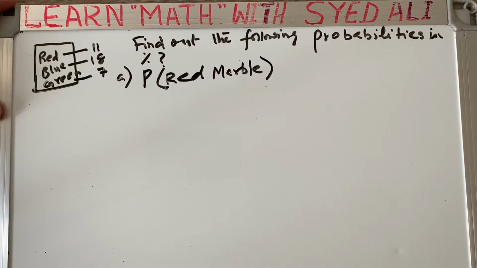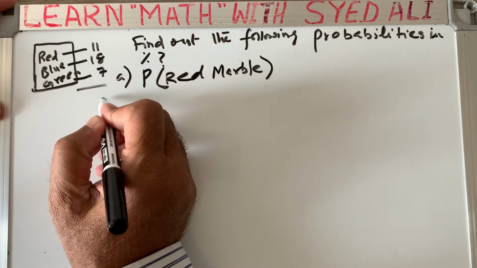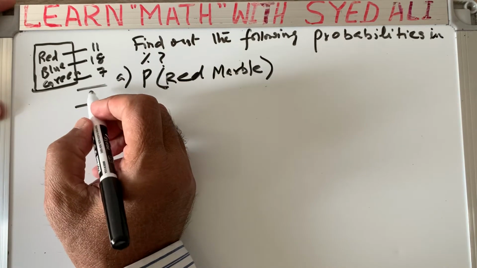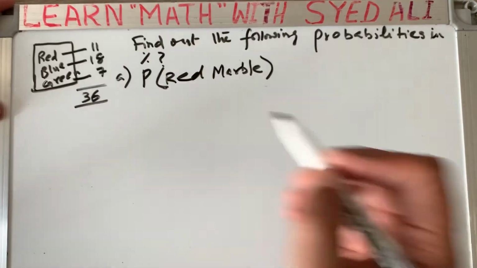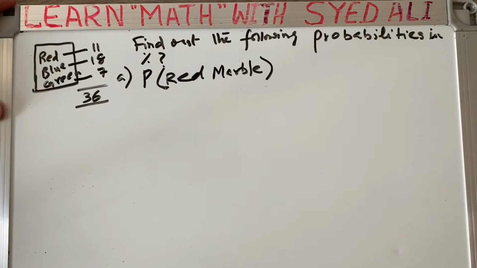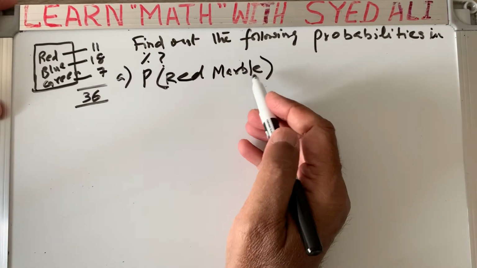First of all, we need to sum them up to know how many total marbles there are. Total is 36, right? In some questions it says marble or ball. I'm just writing the question the way he sent it to me, so I will say marbles.